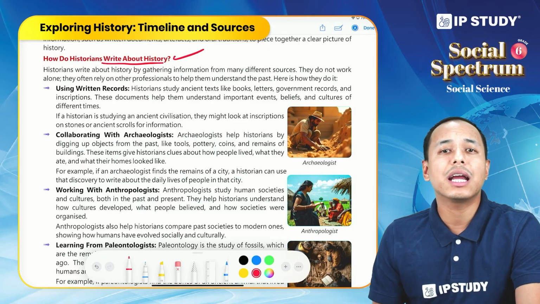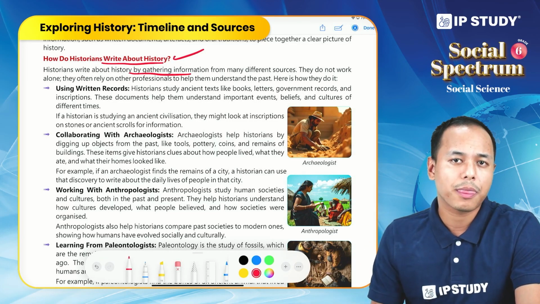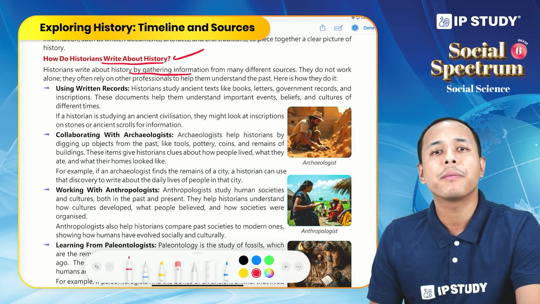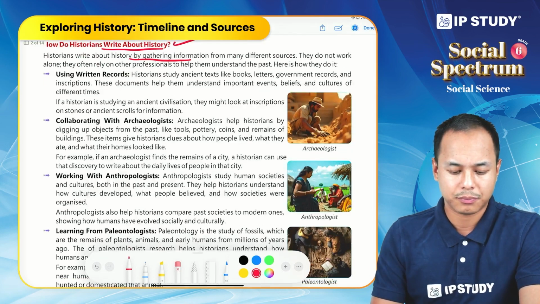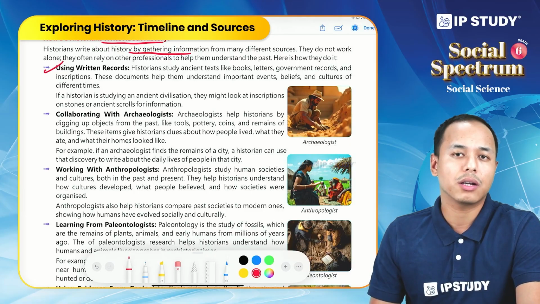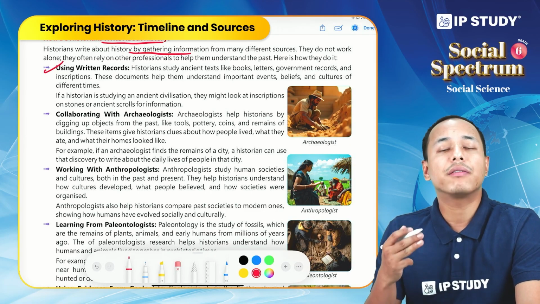Historians write about history by gathering information from various sources. Not just one source but multiple sources, and in this process they do not work alone, they also take help from other professionals. Now let us first see the source using written records. As I've already discussed, historians study different written records.